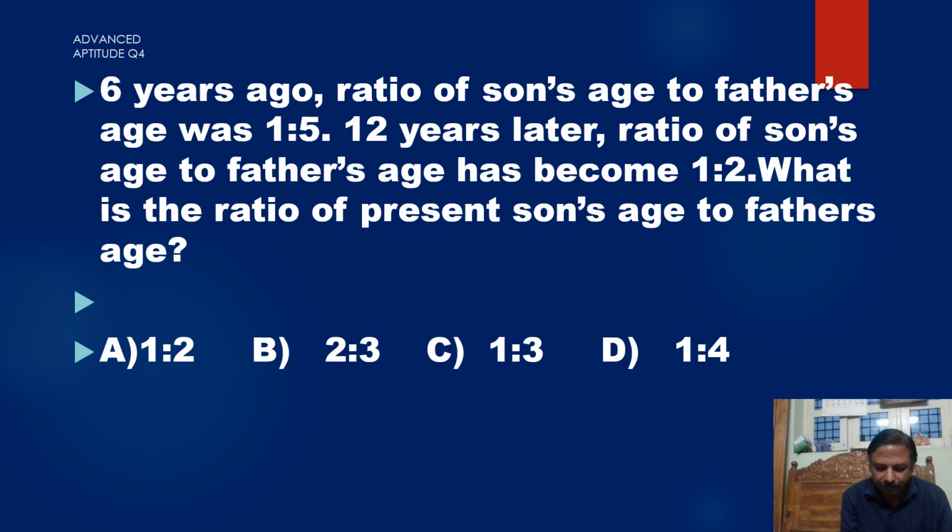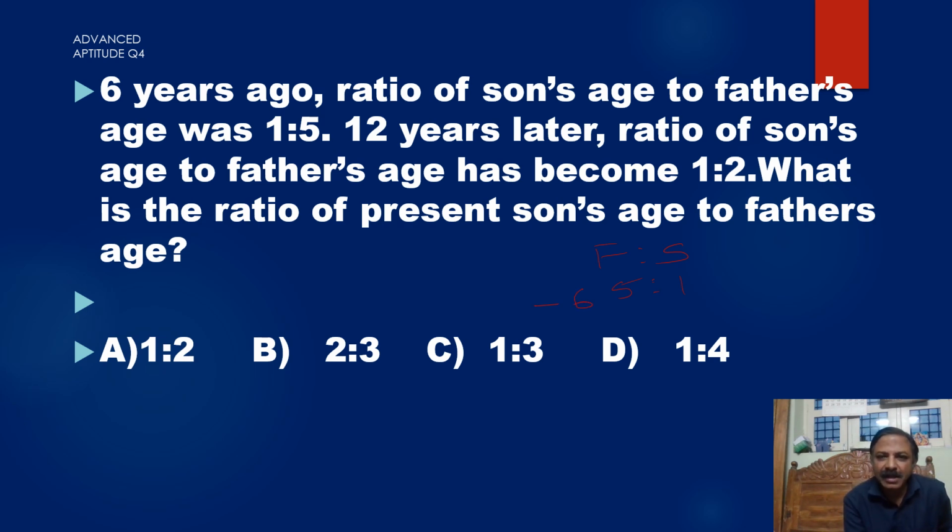6 years ago, the ratio of son and father. Generally I take father first and son next. 6 years ago, the ratio of son's age to father's age is 5:1. So I am taking 5:1 for father and son. I have a shortcut for this. If father is 5, son is 1. Father is 50, son is 10. Father is 500, son is 100. Example. Now, this is the 6 years ago story, so I'll go for minus 6.